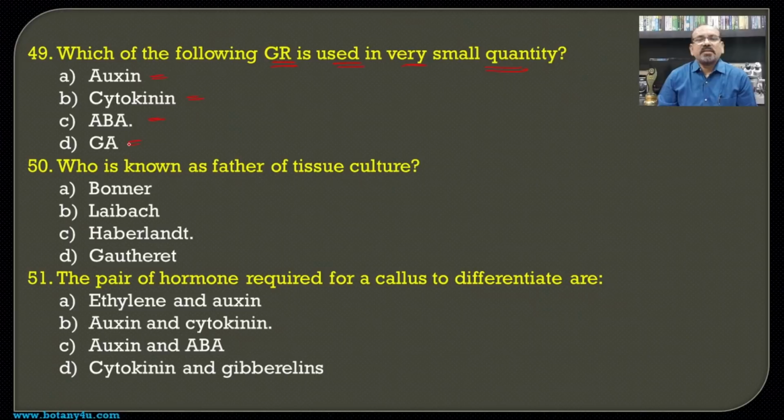So here there is a use of different quantities, of which only 0.2 milligram per liter is used for the ABA, while 1 to 3 milligram per liter is used for the auxin and the cytokinin, while here 0.1 to 1 milligram for the gibberellic acid, and hence almost a very small quantity of the abscisic acid is used in tissue culture techniques.